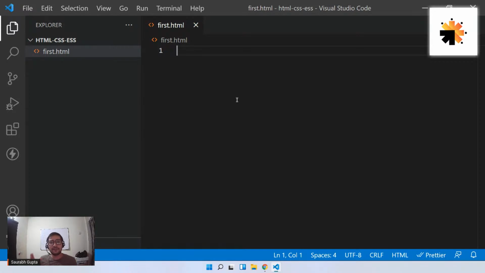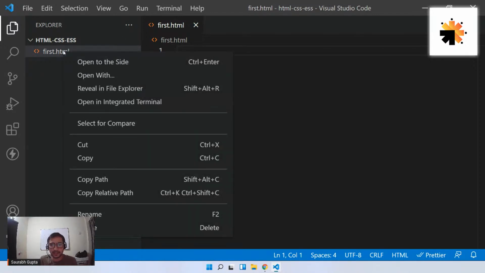Okay guys, so now let's move ahead. We have created an HTML file, and once you create an HTML file, understand that you have created a web page. Every file that has the extension .html is a web page. Now, if you go ahead and open this in a browser, it will work like a web page. But right now, it doesn't have any content.